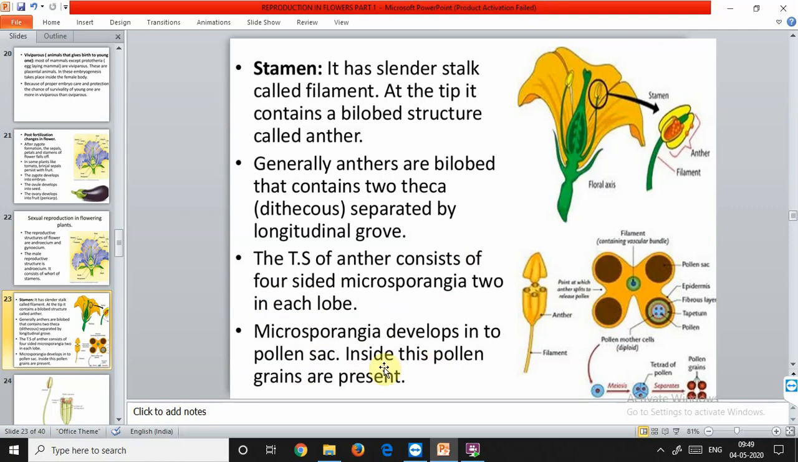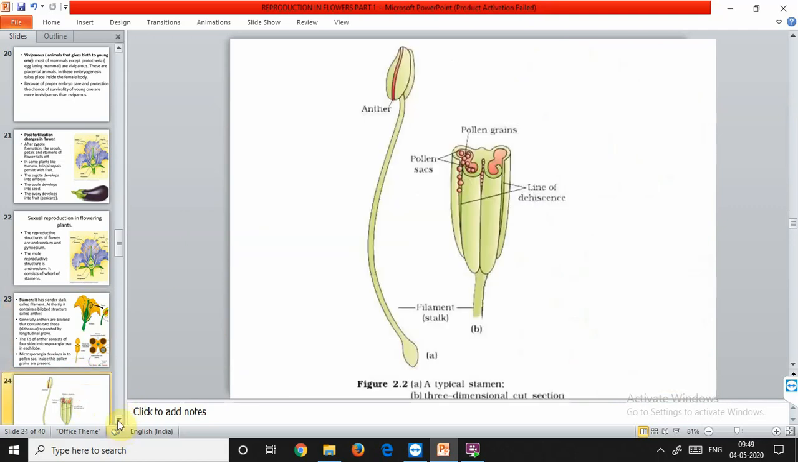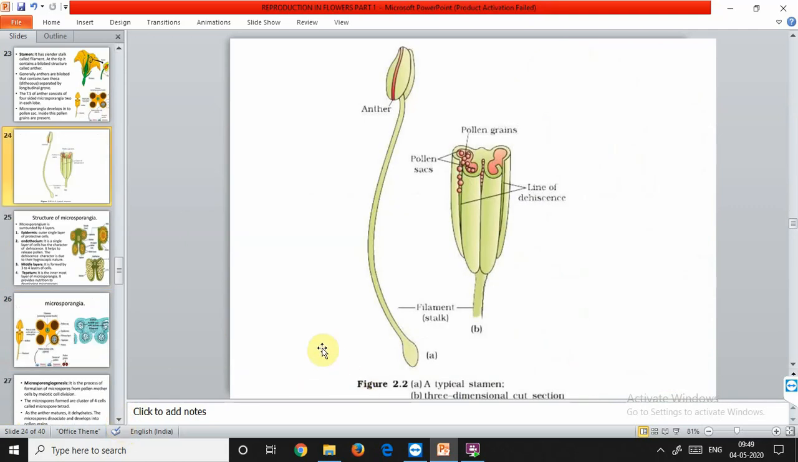Inside the pollen sac, the pollen grains are present. This is a clear picture of the typical stamen that consists of the anther. It is bilobed, with the long filament. Now this is divided into four. The four microsporangia are present. These are pollen sacs, and in these you can see these bubble-shaped structures. These are referred to as the pollen grains.